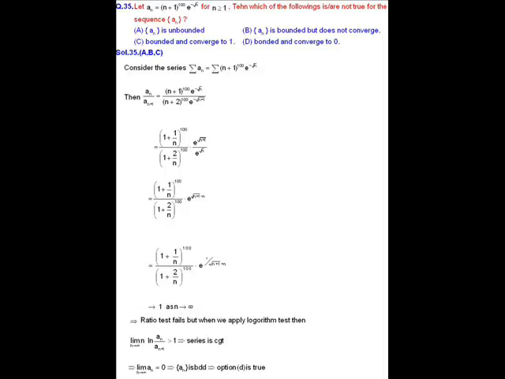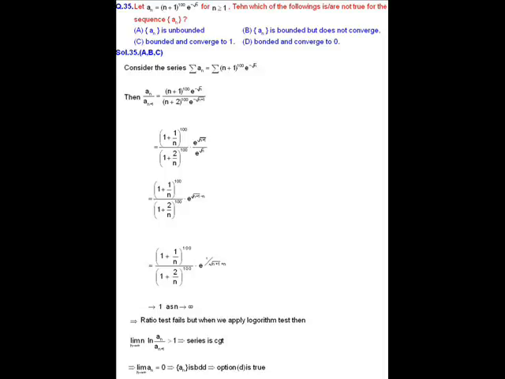Solution of question number 35. In this question we have a sequence a_n whose nth term a_n is equal to (n plus 1) whole raised to 100 times e to the power minus root n. And we will choose the not true options among the given options A, B, C and D. When we observe the options, firstly we have to compute the limit of the sequence, because if the limit is finite, then the sequence is convergent and every convergent sequence is bounded. So our work is done in that case.